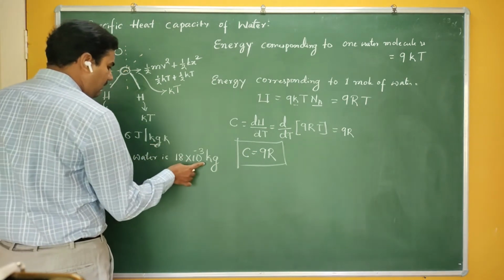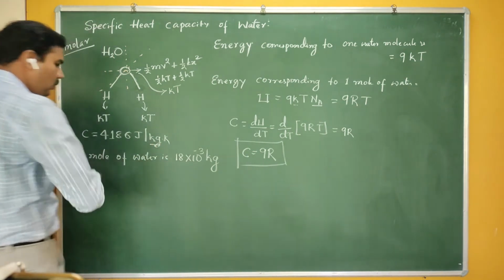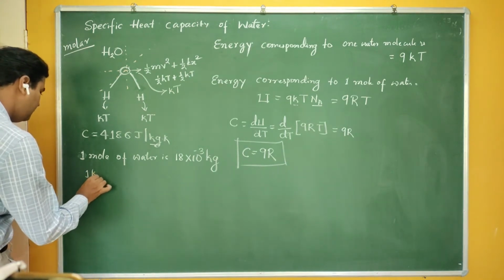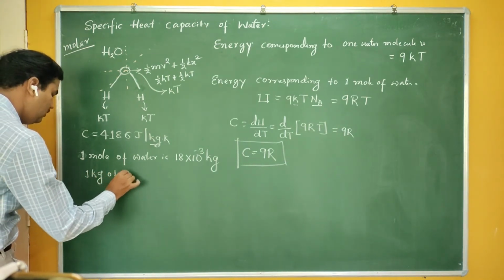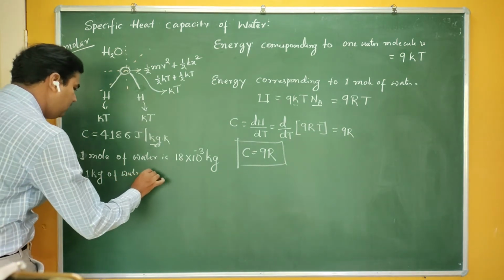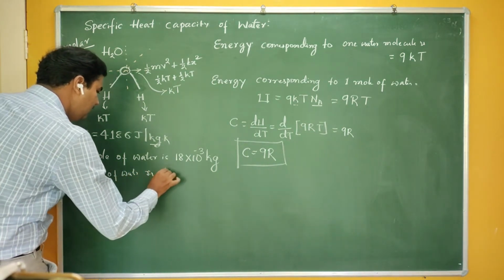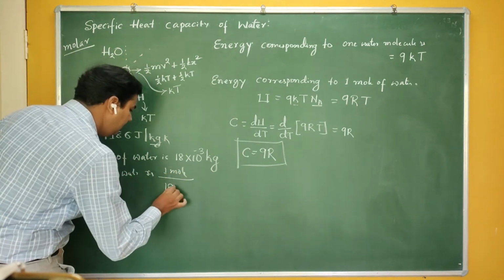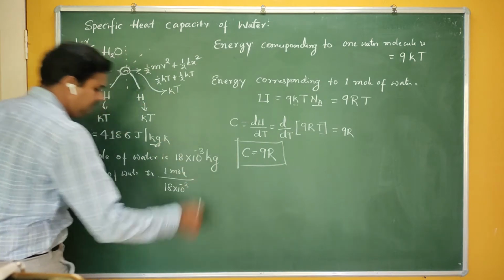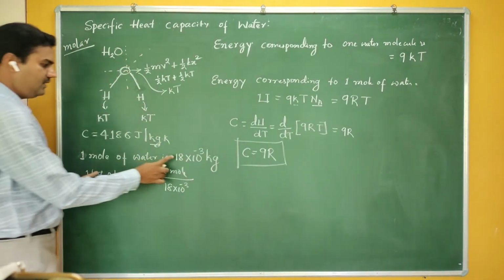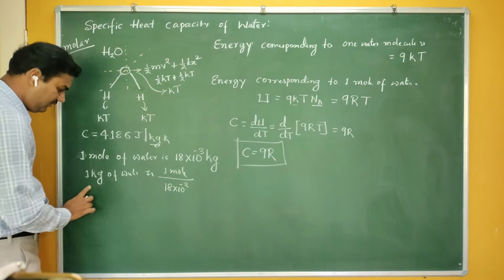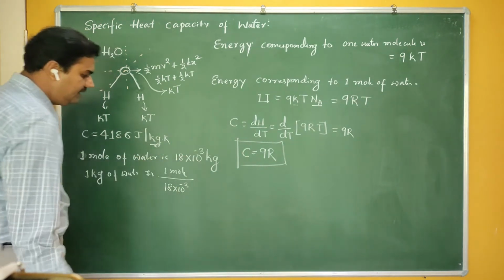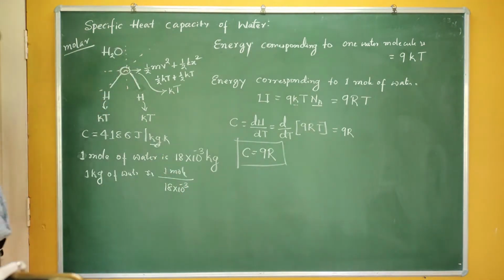Therefore, we have to convert this kg into mole. 1 kg of water is equal to how much? If I write the inverse, 1 kg of water is nothing but 1 mole divided by 18 into 10 raised to minus 3. Is it correct? 1 mole of water is 18 into 10 raised to minus 3 kg. Therefore, 1 kg of water is 1 mole divided by 18 into 10 raised to minus 3.